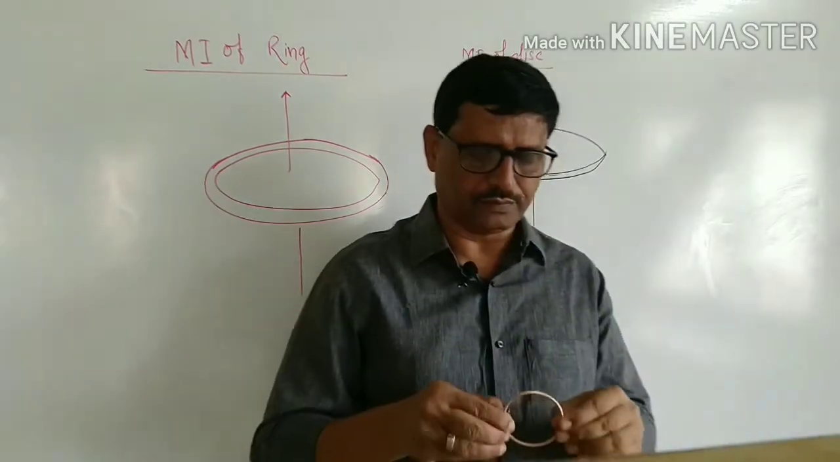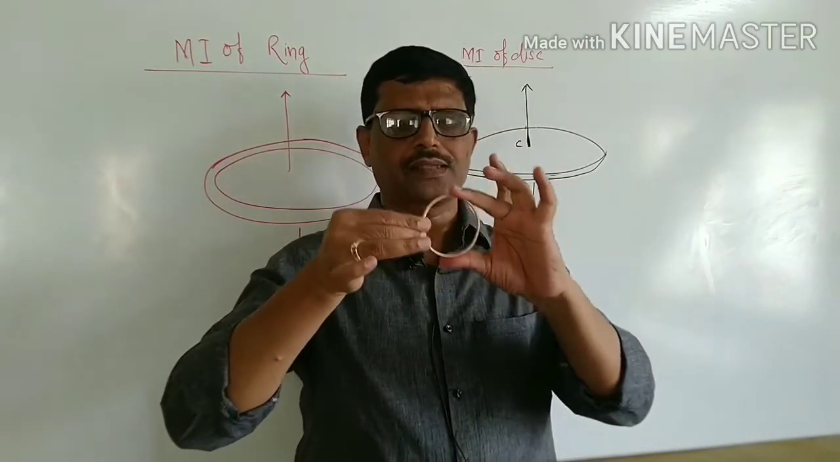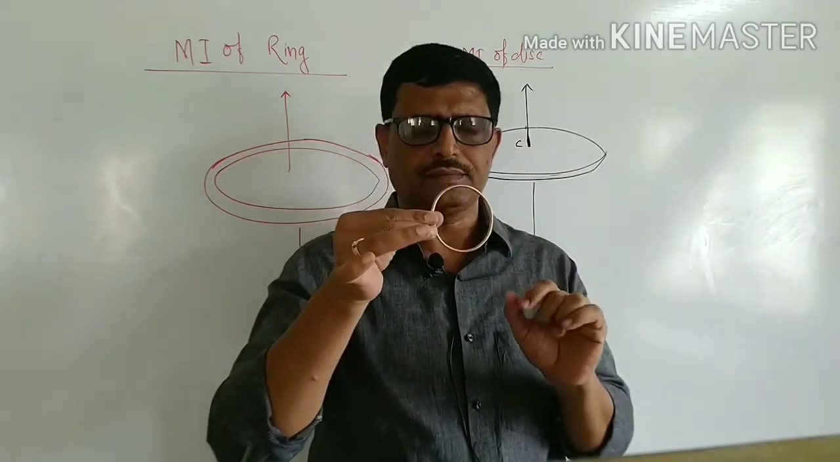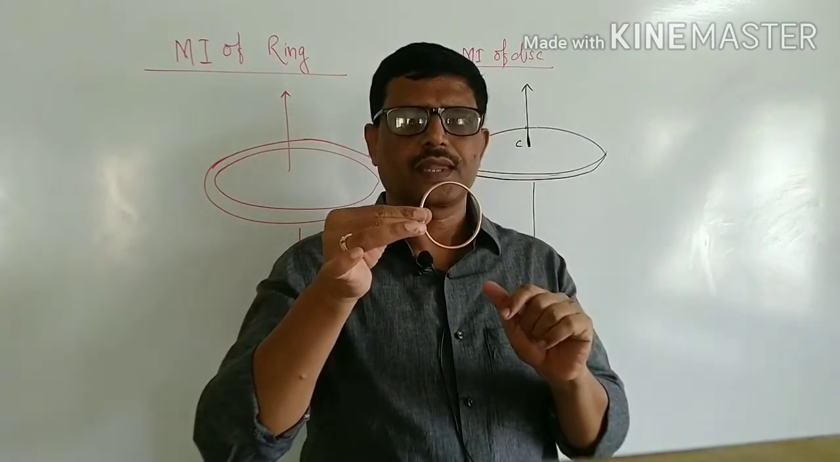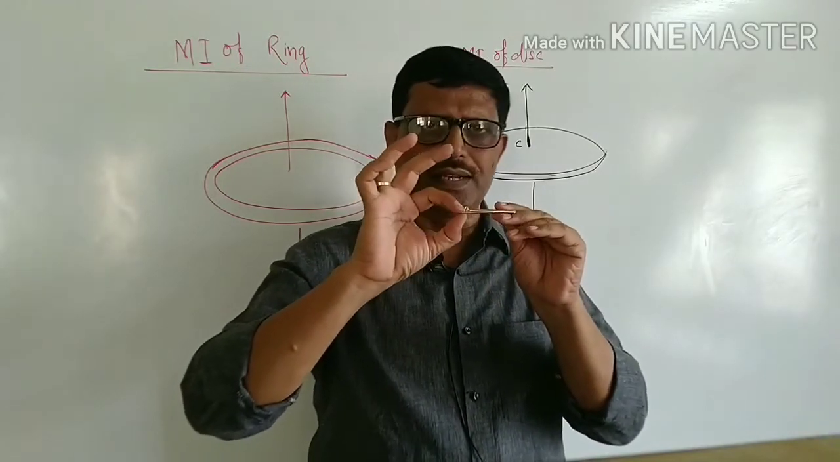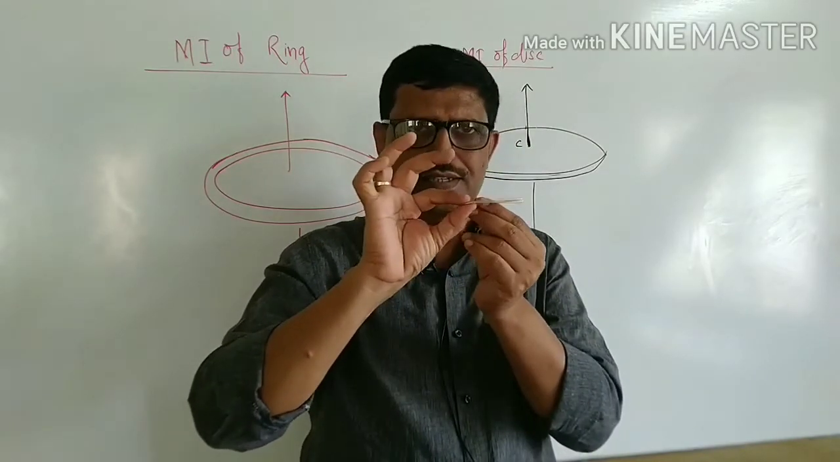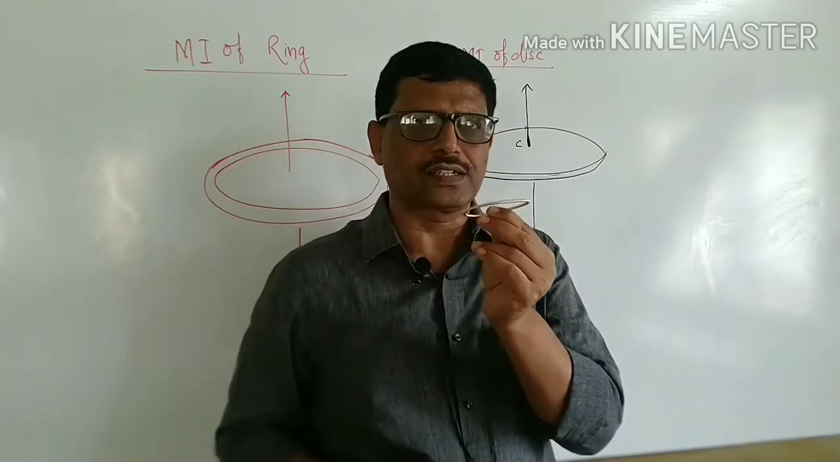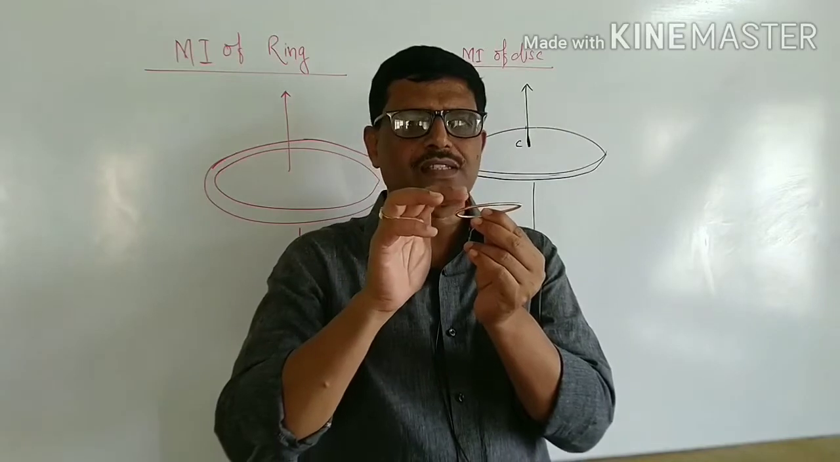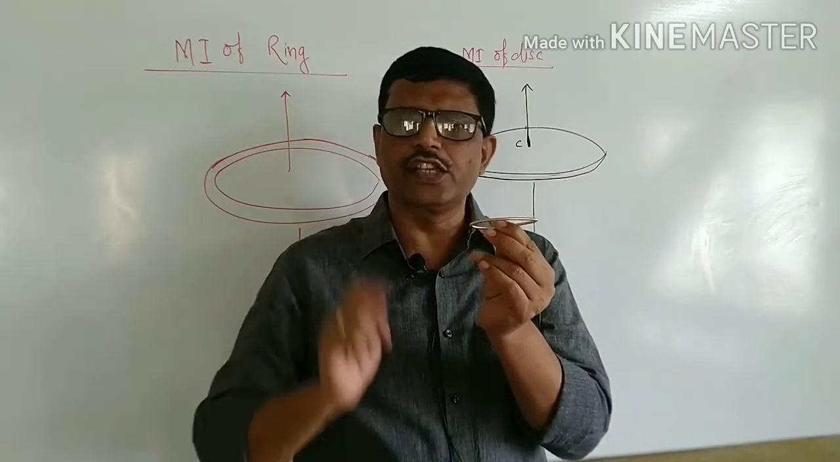This is the ring. Approximately, it has a constant diameter. It's a thin ring having negligible thickness. This is a ring having negligible thickness. It is of mass m and radius capital R.